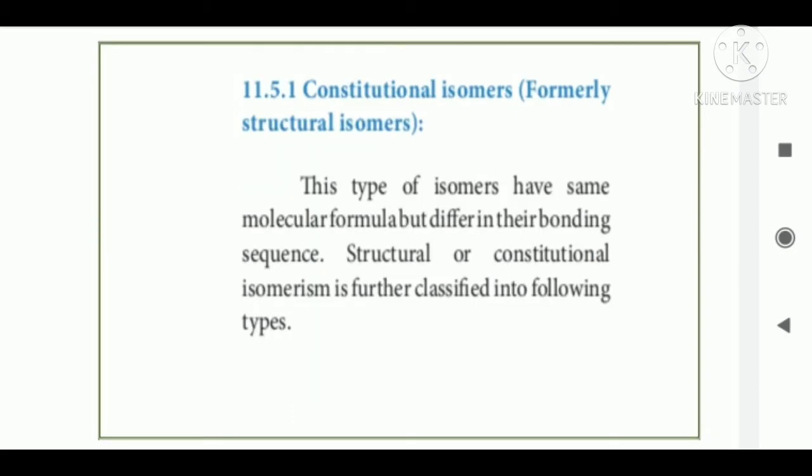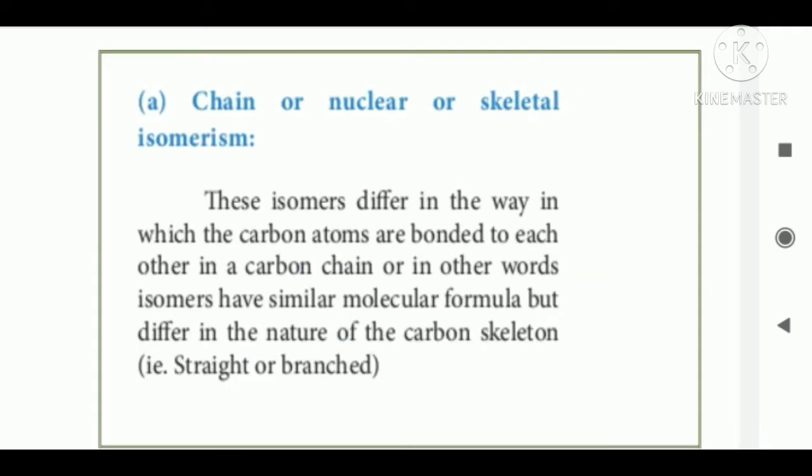First one is the constitutional isomer. This type of isomer has the same molecular formula but differs in bonding sequence. That is, structural or constitutional isomerism is further classified into the following types. First one is the chain isomer.